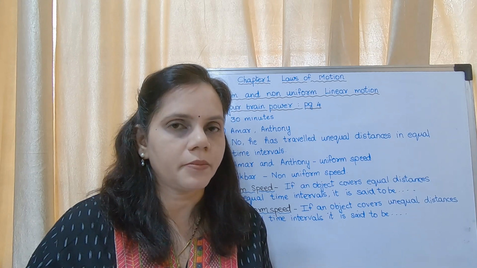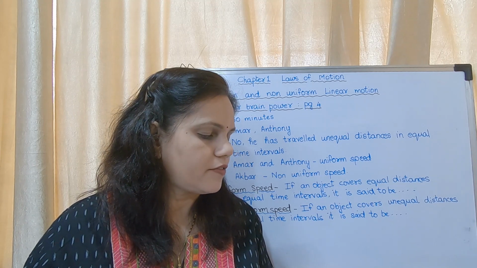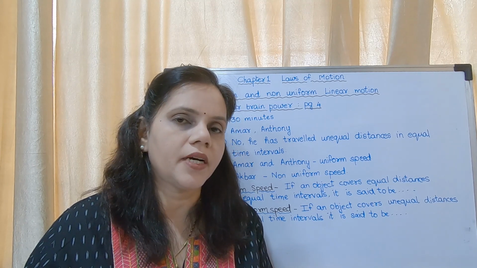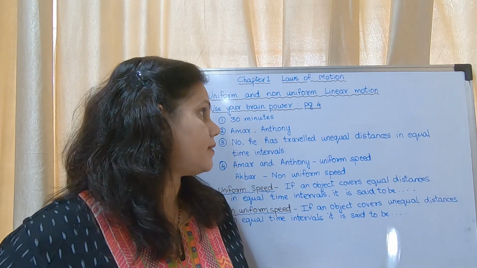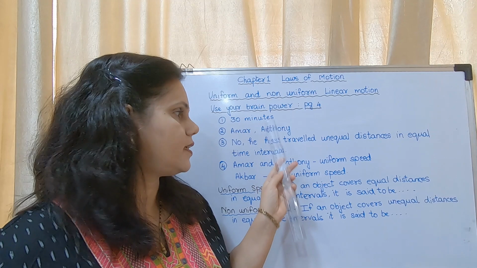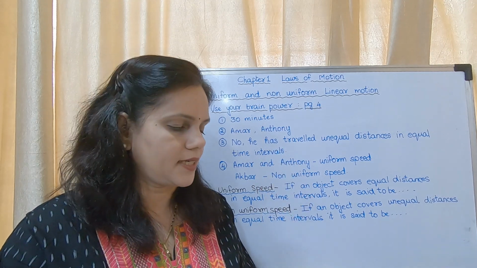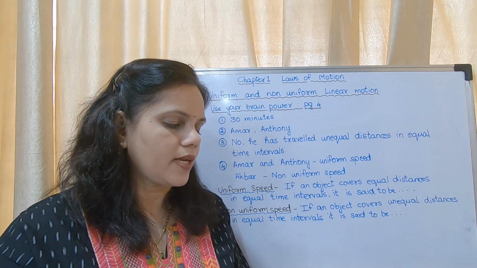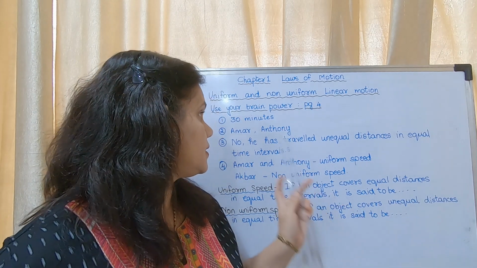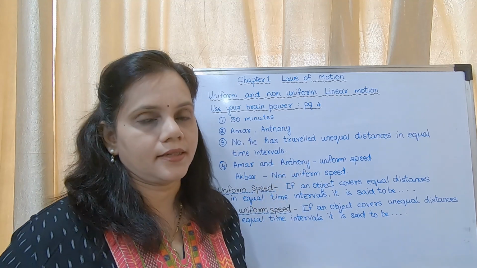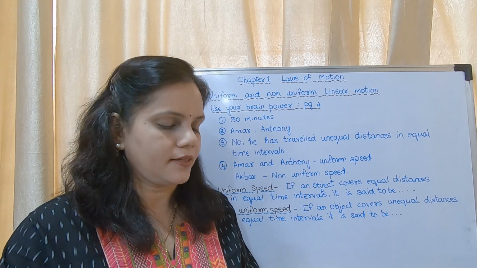Now they have given some questions below. What is the time interval between the notings of the distances made by Amar, Akbar and Anthony? The time interval is 30 minutes. I have written the answers here. Who has covered equal distances in equal time intervals? It is Amar and Anthony. They have traveled equal distances in equal time intervals.